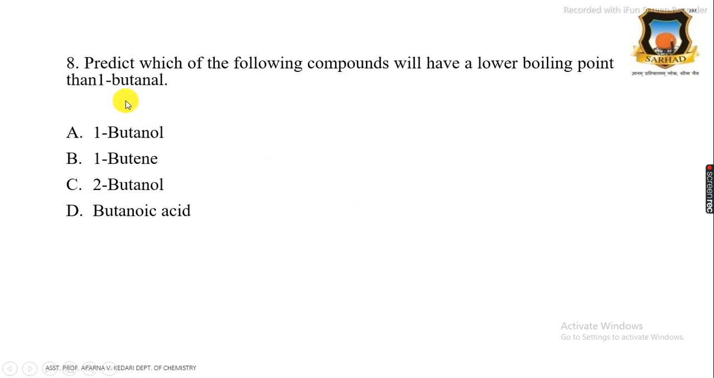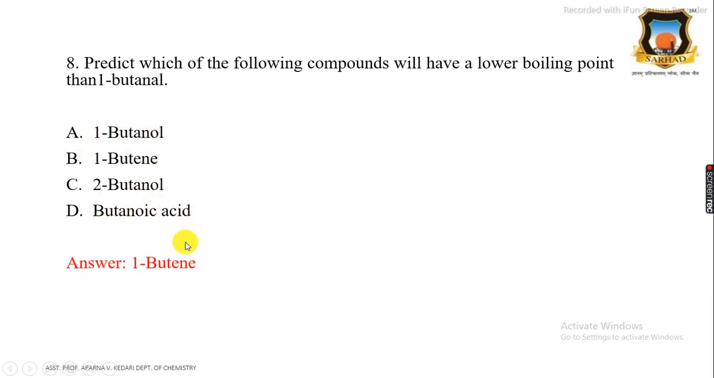Then the eighth question is, predict which of the following compounds will have a lower boiling point than 1-butanol. The options are: A is 1-butene, B is 2-butanol, and D is butanoic acid.